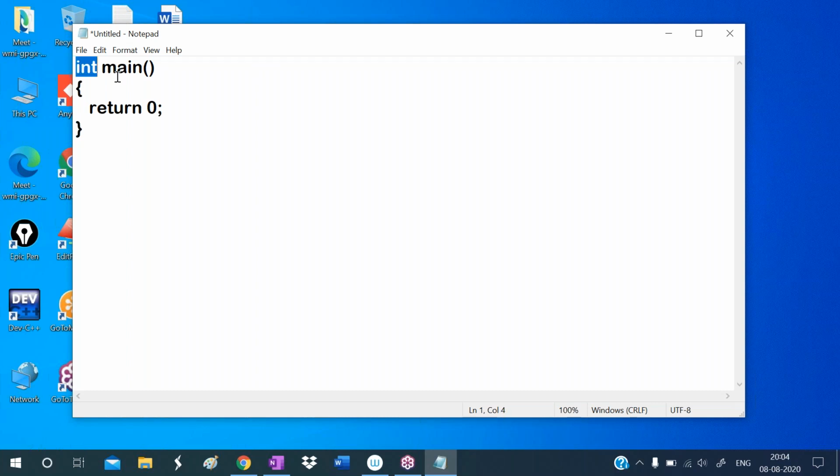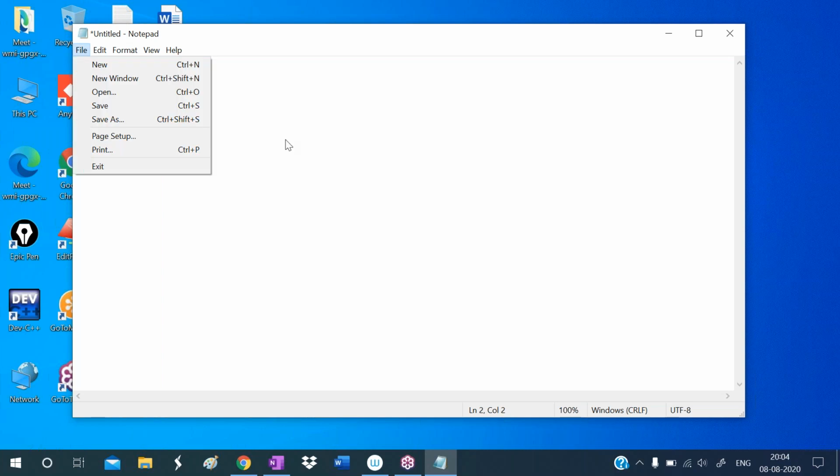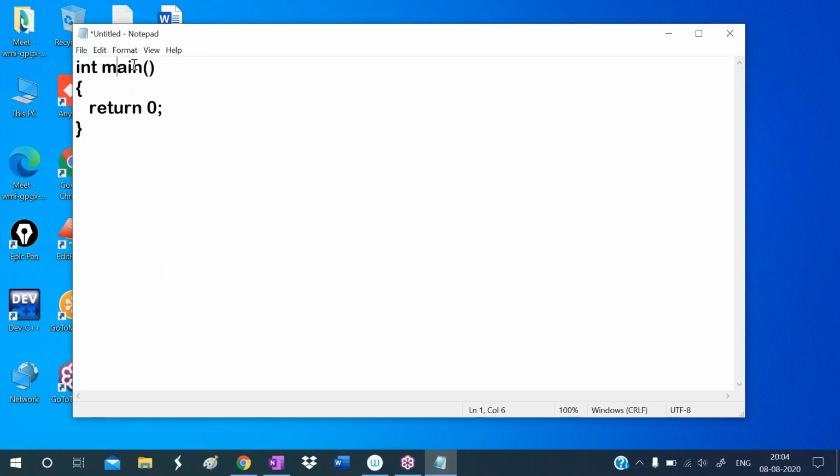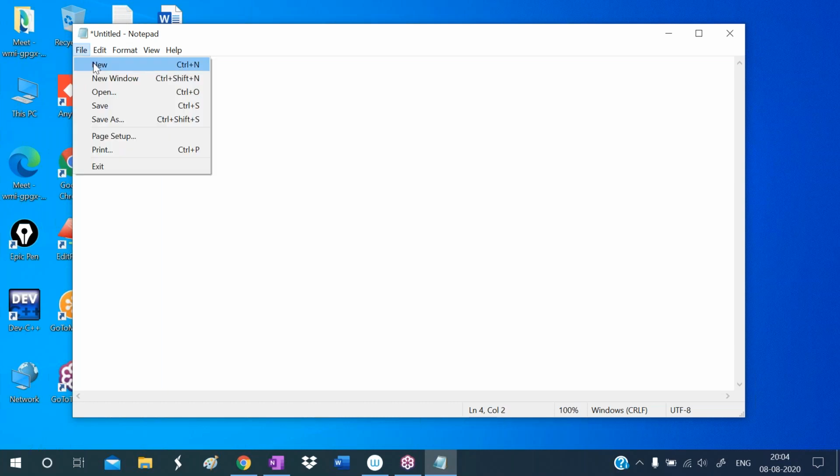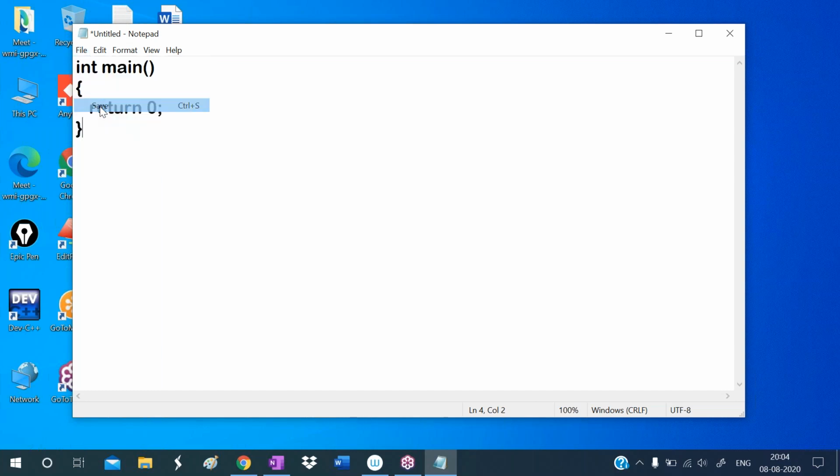So I am saving this program now. Here we are not doing anything, we are just defining the main function without writing any statements. The execution starts and then comes out of main, that's it. Return 0 means it returns 0 to the operating system. The return type is int, and here we are writing the return statement. This program will not display any output, so a blank output will come.